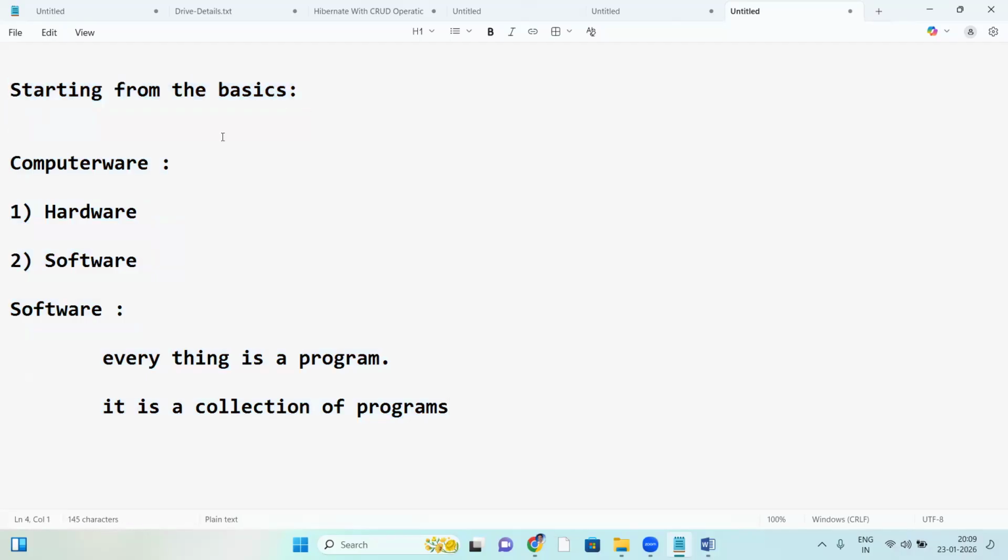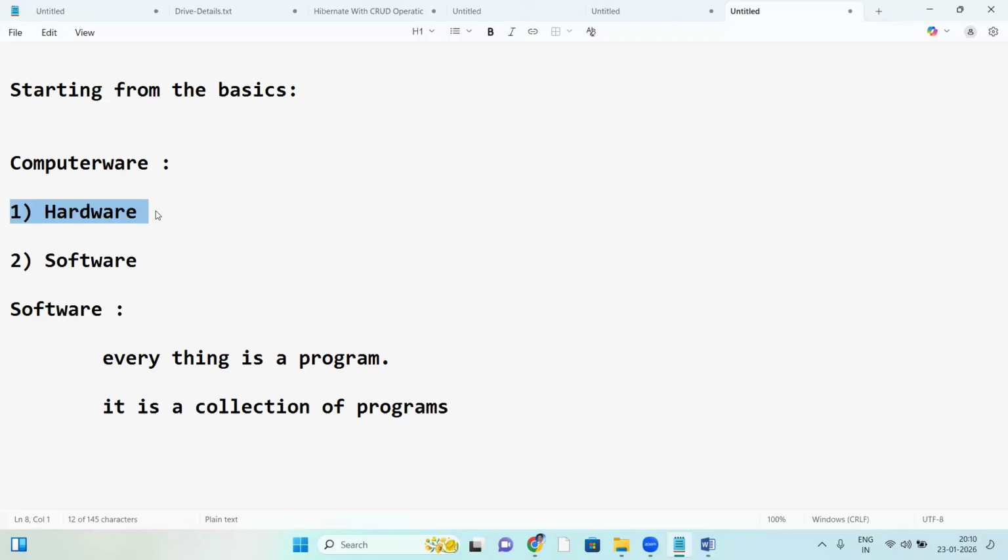Computers basically have two categories, hardware and software. Hardware means the physical components of a computer, like keyboard, mouse, monitor, hard disk, RAM, but not necessary for us.